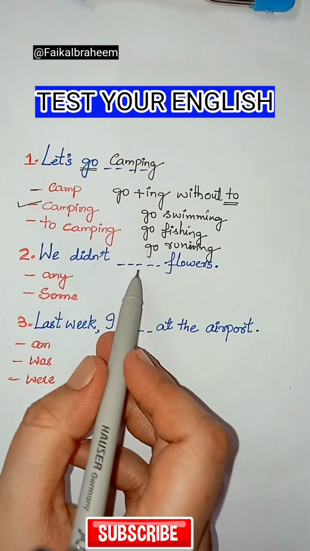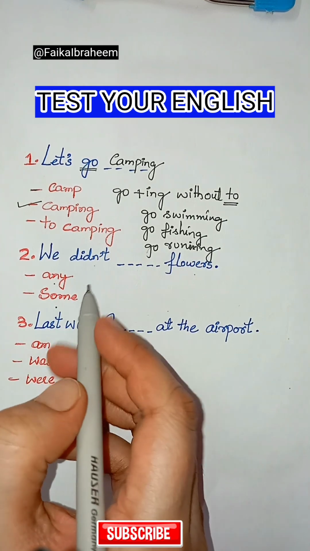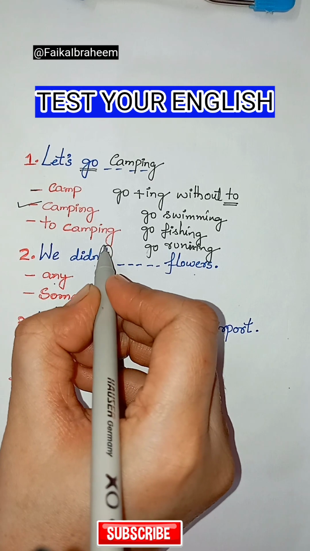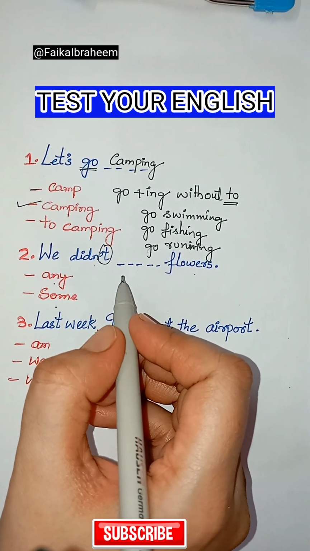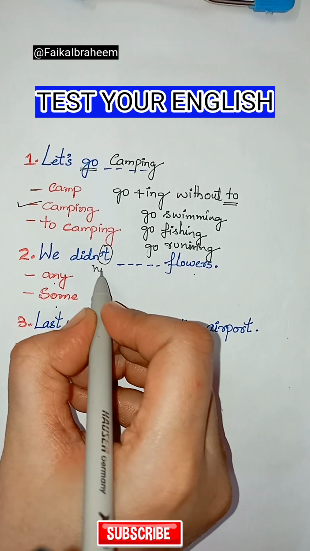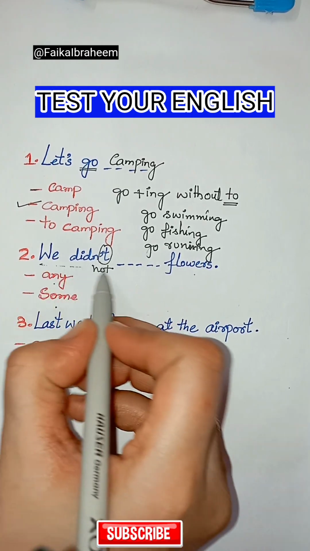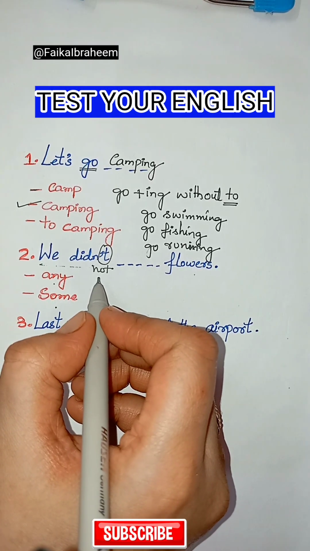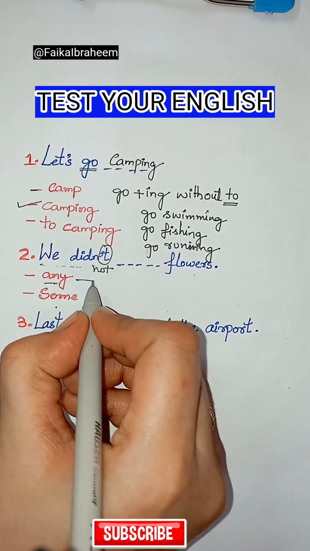Second, we didn't blank flowers, any or some. Look guys, an apostrophe t means not. So this sentence is negative and any comes in a negative sentence and questions.